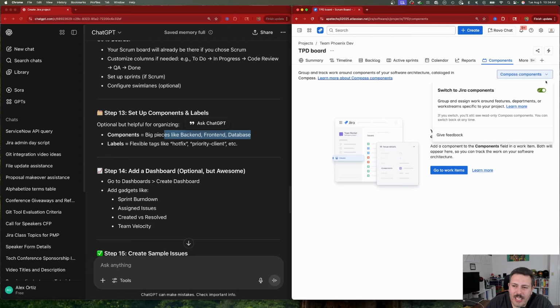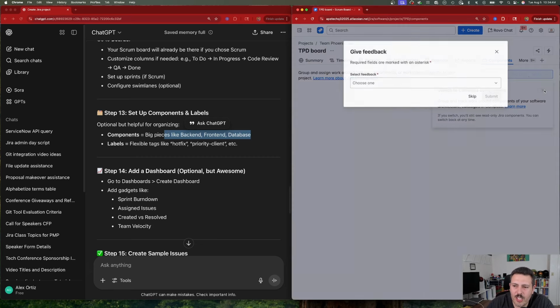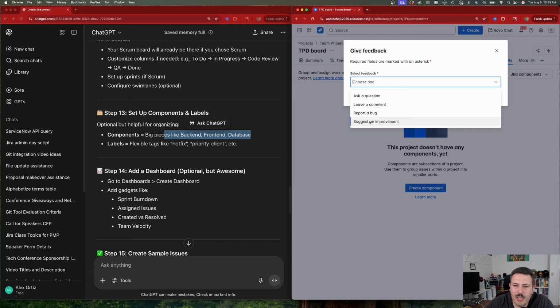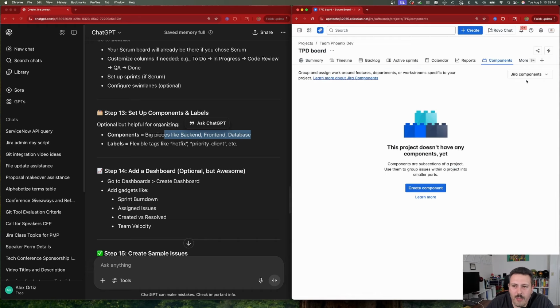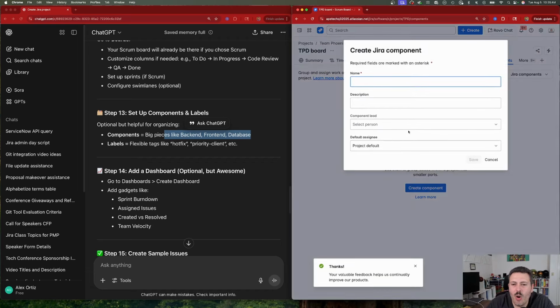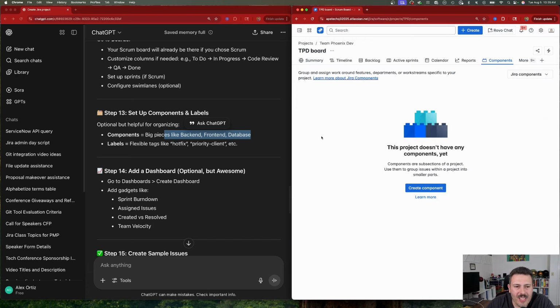Additionally, Atlassian about a year and a half ago did this dumb switch where you're forced to go use Compass. You got to click on this, turn that off, tell them to leave me alone. Stop forcing me into Compass. I just want regular Jira components. Tell them all of that. Hit submit. And then once you're back to the regular Jira components, then only your project admin, so whoever you gave administrator role to a couple steps ago, only they're going to be able to create these components. So again, we're missing some stuff.